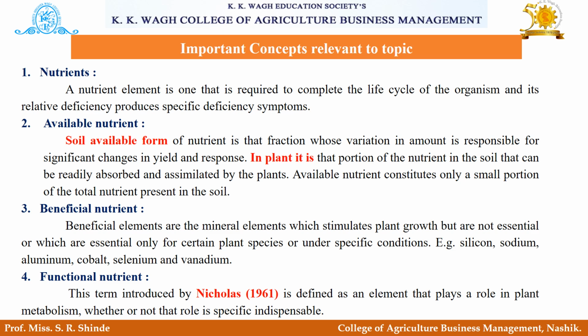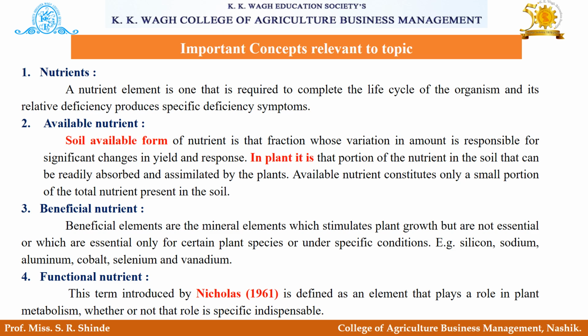First one is nutrient. A nutrient element is one that is required to complete the life cycle of an organism, and its relative deficiency produces specific deficiency symptoms. Second one is available nutrient. Soil available form of nutrient is that fraction whose variation in amount is responsible for significant changes in yield and response. In case of plants, it is that portion of the nutrient in soil that can be readily absorbed and assimilated by the plants.